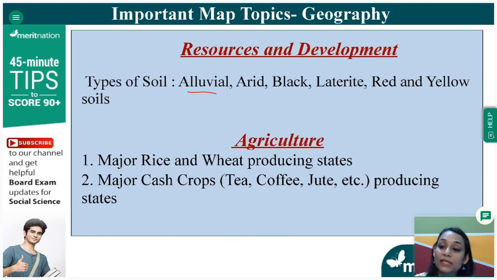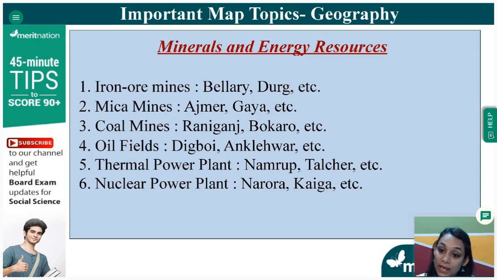Then the second chapter is agriculture. I already told you when I was giving you the important points. From the agriculture chapter, only your major cash crops and food crops will come, and states can be asked where rice or wheat are produced. Only major rice and wheat producing states and cash crop producing states. Cash crops, rice and wheat are very important. Cash crops are of course your tea, coffee, jute, rubber, etc. So you only have to know the states where these map markings will come.